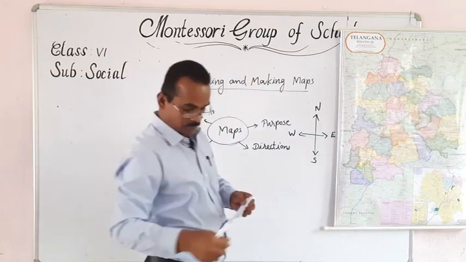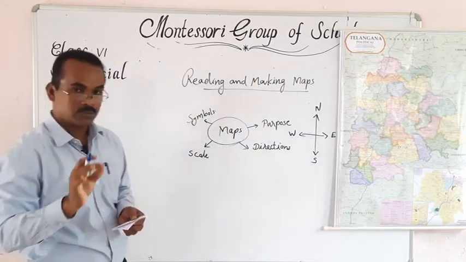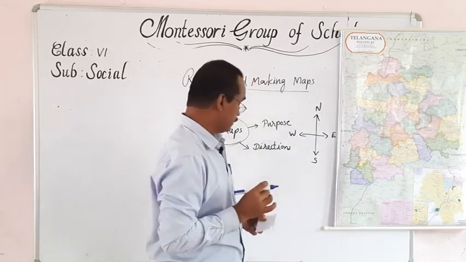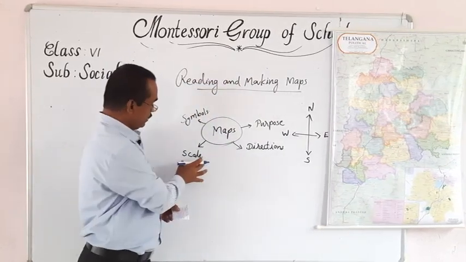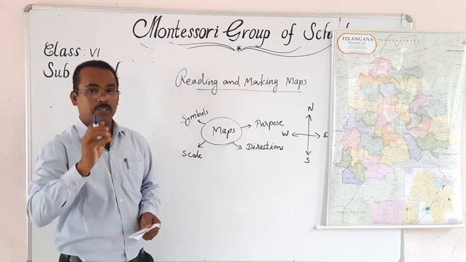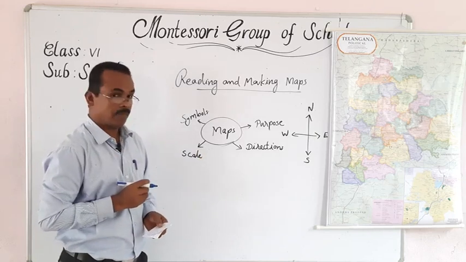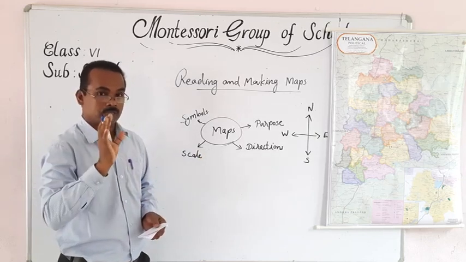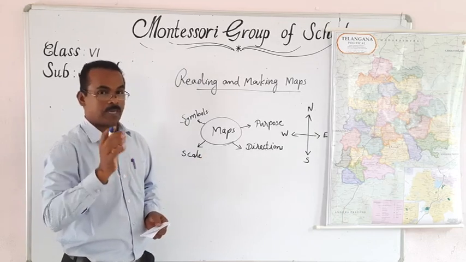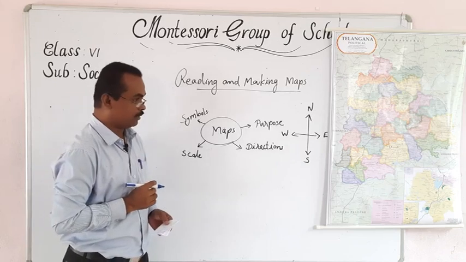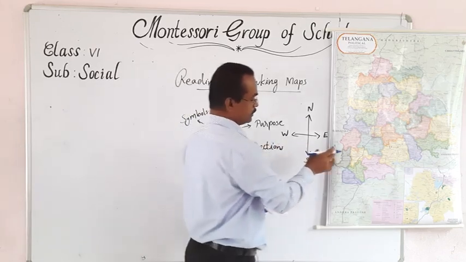So you have to consider the directions. Then the third point is scale. A scale is also essential. If a map is made without a scale, we cannot say that it is a map; it is a sketch. Sketch and map are entirely different. So a map maker should consider scale.